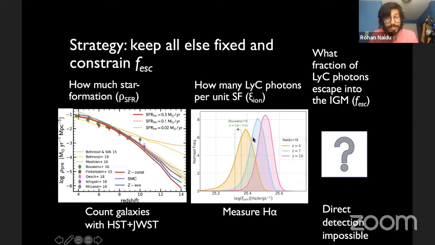The ξion is consistent with what we think are the best observations that we currently have. And the escape fraction is a key unknown. So the idea is to keep all this other stuff fixed and let f_esc float and see what we learn from all these latest constraints.